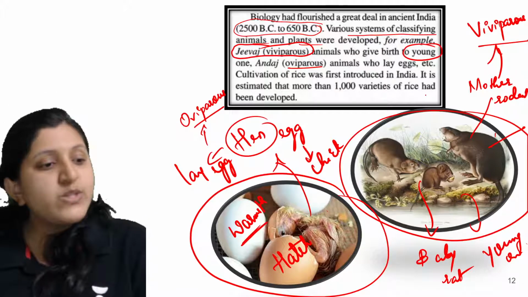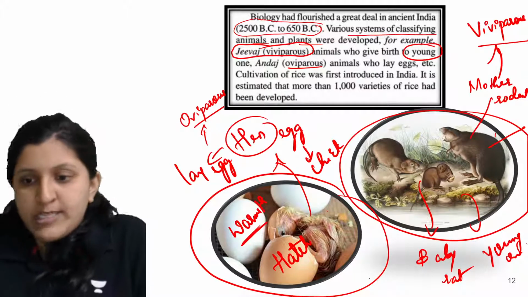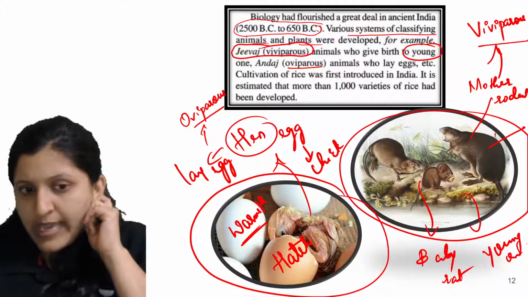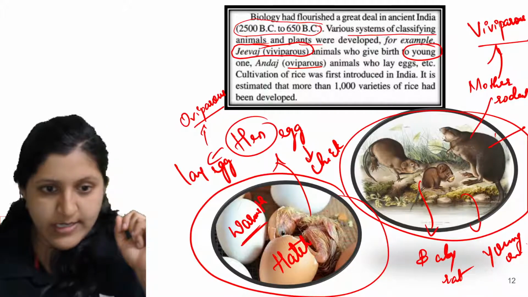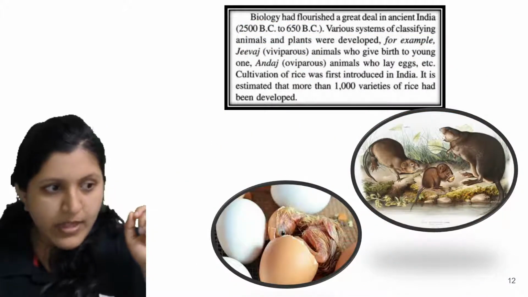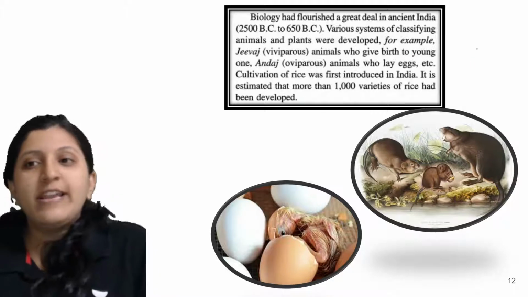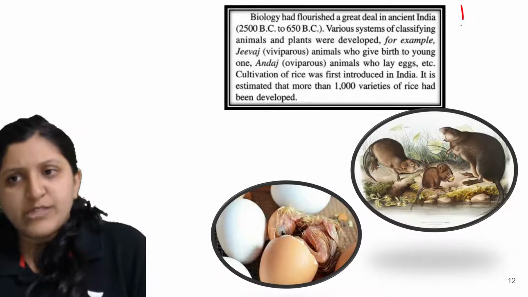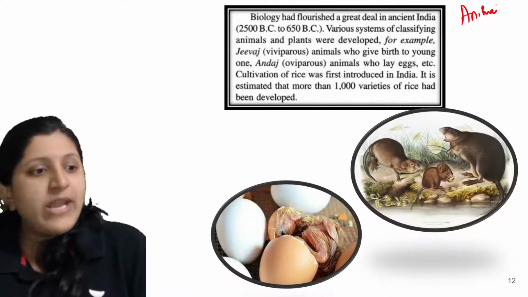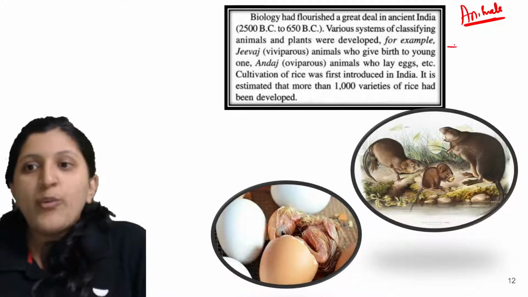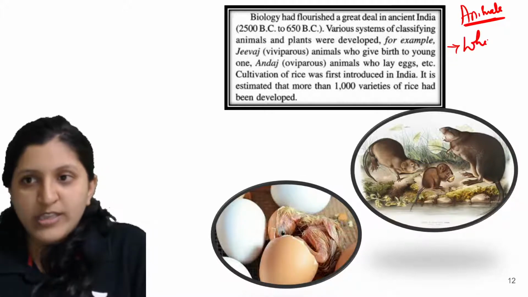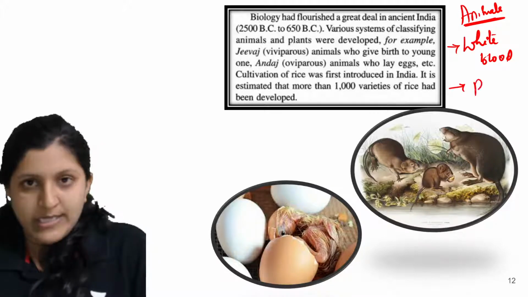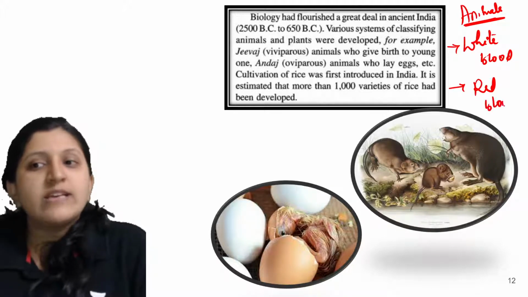So like this we have different classification methods. One of the classifications earlier, let's not talk of just humans, we will talk of animals. Animals were classified based on whether they have white blood or red blood. Based on that, the classification was done.